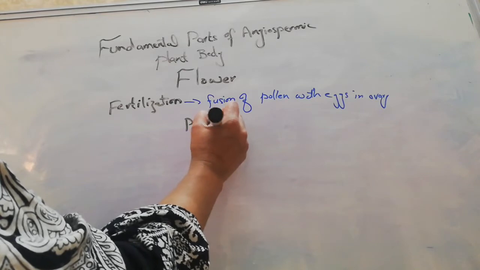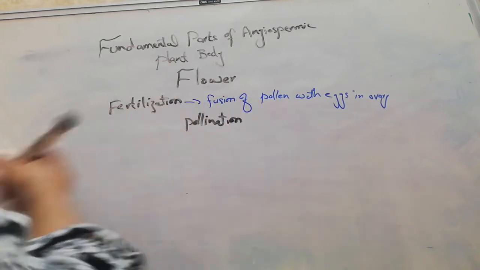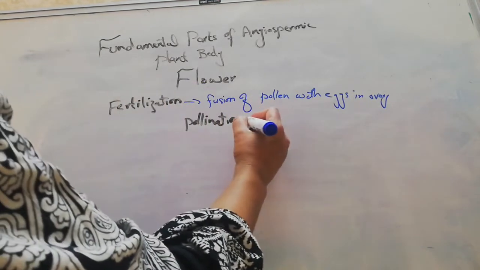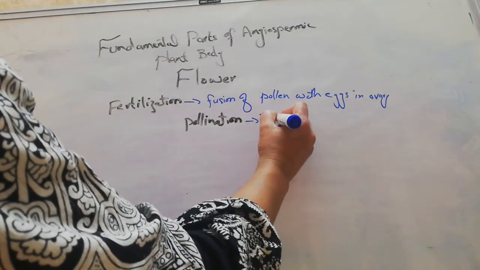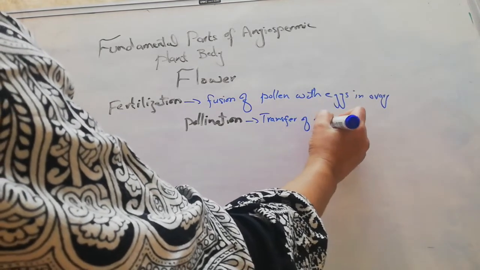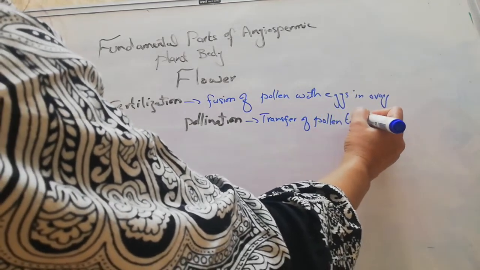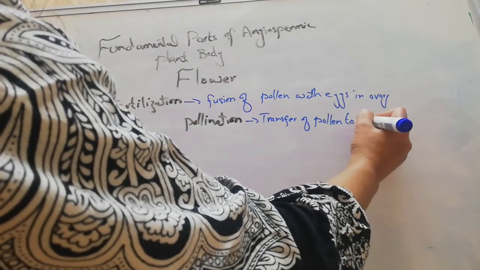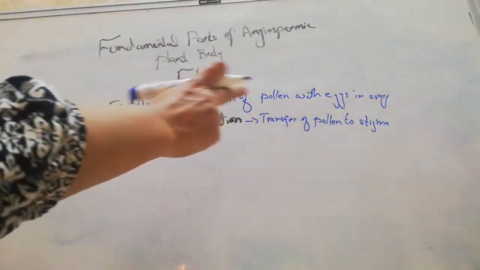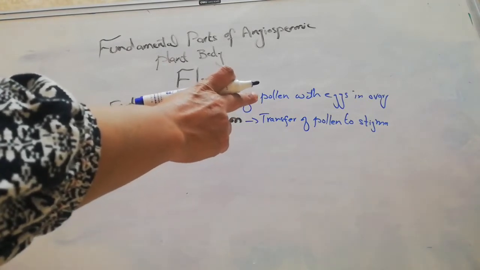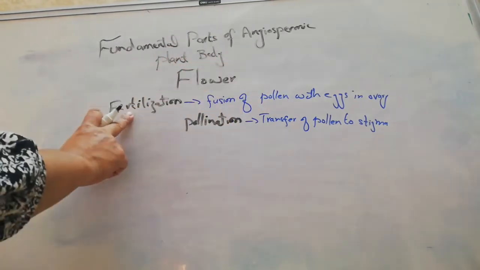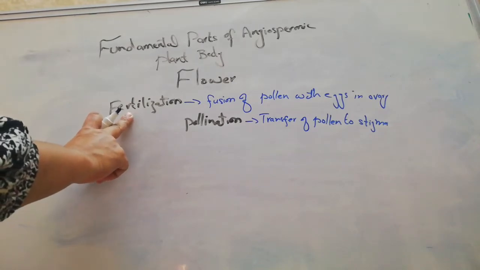Pollination is important as this process is involved in the transfer of pollen to the stigma of pistil, and then that pollen is transferred to the ovary for the process known as fertilization.